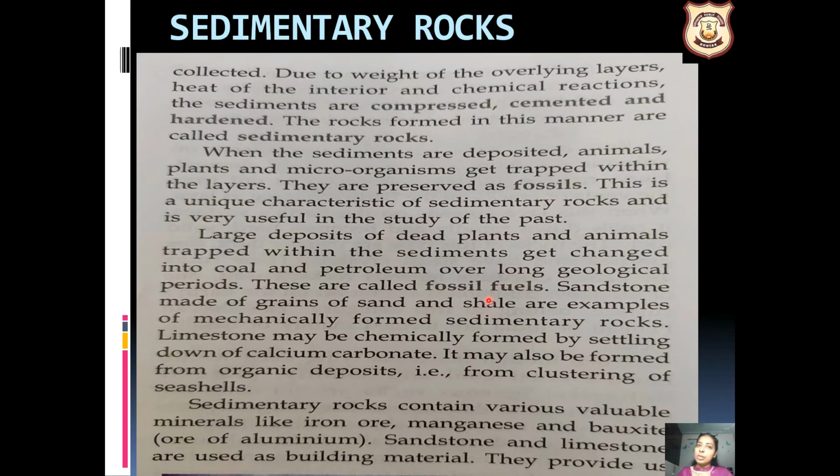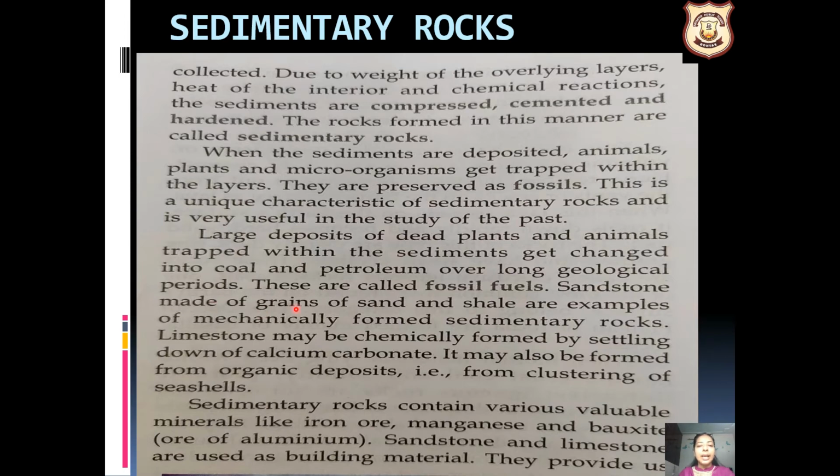These are called the fossil fuels that we know now. पढ़ा था ना junior classes में, what are the fossil fuels, buried deep inside, धीरे धीरे they convert into the fossil fuels. So now here is your fossil fuels. Sandstones, these are some examples.